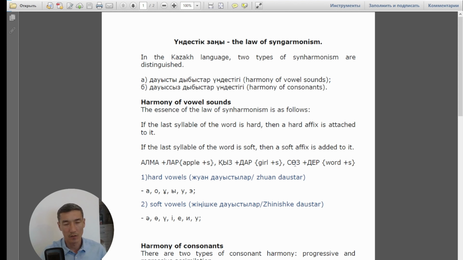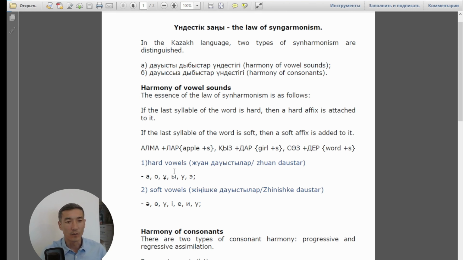Next is söz. Söz is soft, so we can add the soft affix der: söz der. And in the previous lesson we saw hard vowels and soft vowels. Based on those lessons, we can see which are hard and which are soft, and then choose soft here and hard here.